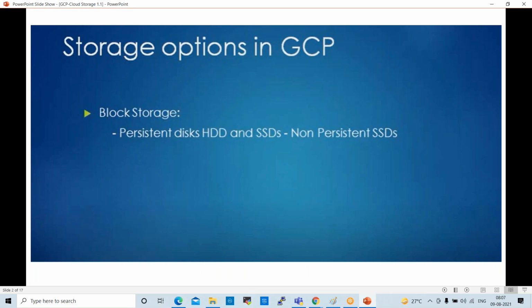Next one is block storage. Any type of files can be stored in the form of blocks, like you can store operating systems, app data, etc. In GCP we can use persistent disks.